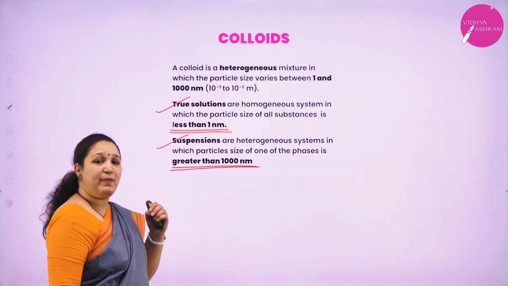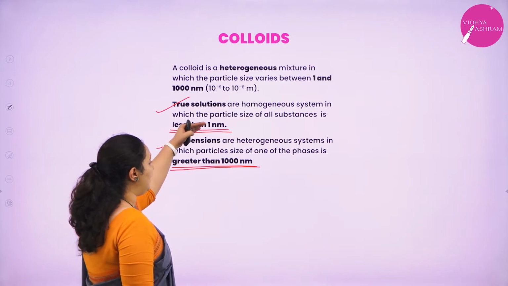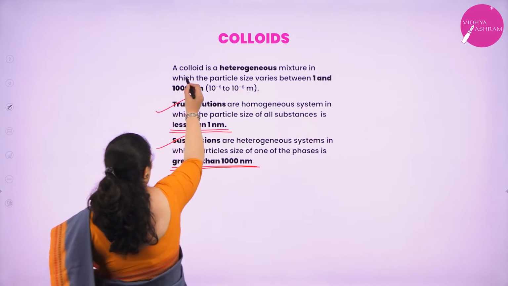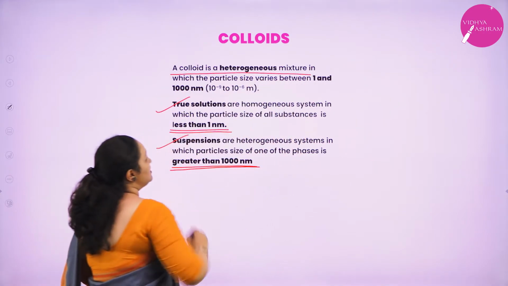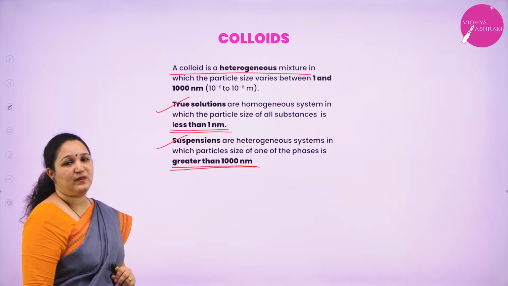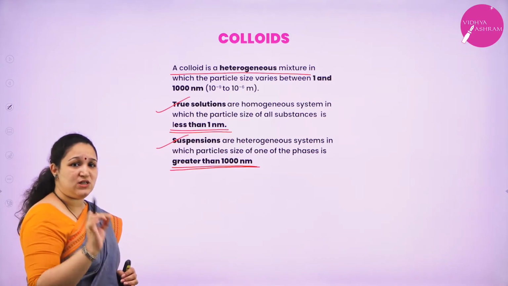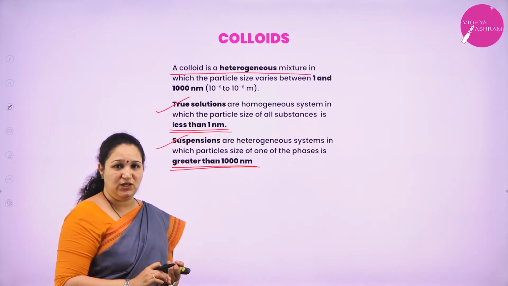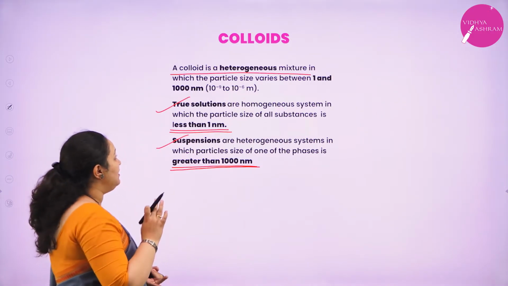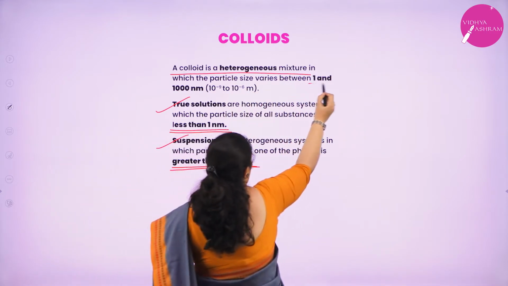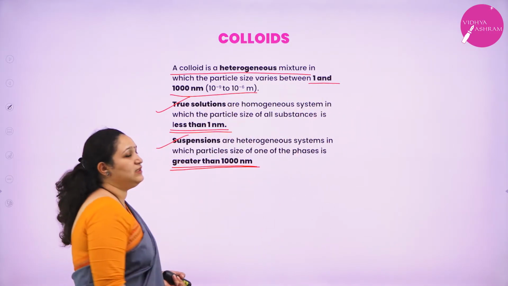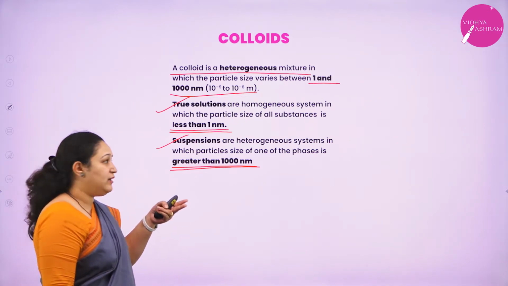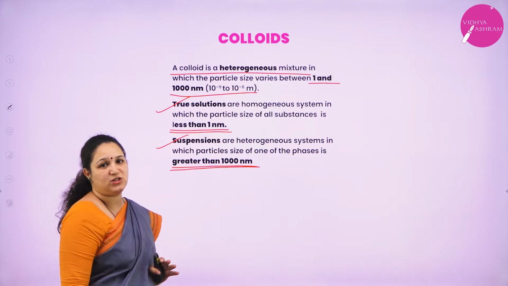Now, if the particle size is between 1 nanometer and 1000 nanometer, then we get a new type of system, a heterogeneous mixture called a colloid. Colloid is a heterogeneous mixture. It is not a homogeneous mixture. It is a heterogeneous mixture in which the particle size varies between 1 nanometer and 1000 nanometer. It has a particle size intermediate between true solutions and suspensions.